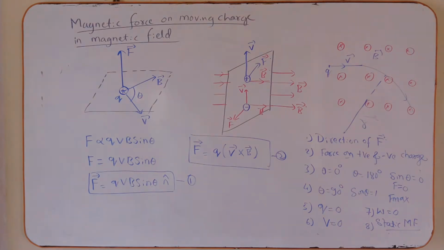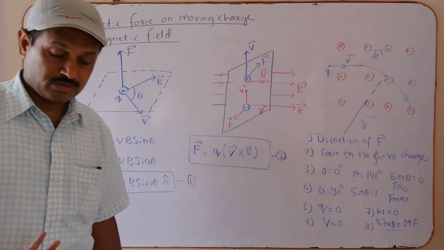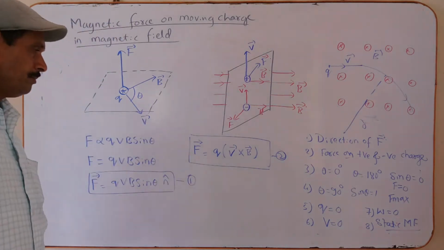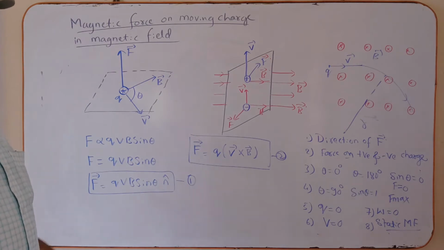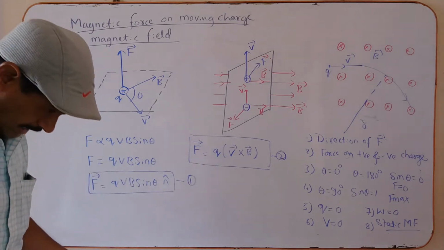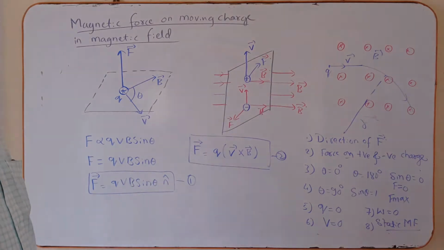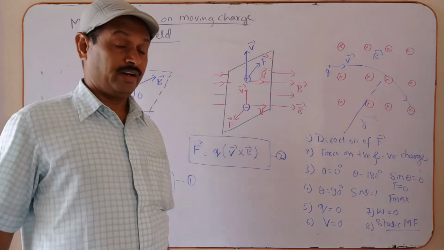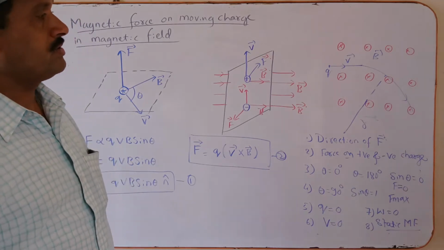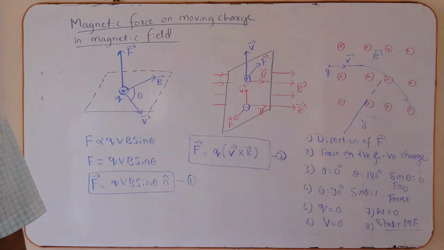In the previous video clip, we already explained static charge and moving charge. Static charge is associated with only an electric field, but not a magnetic field. But a moving charge is associated with both an electric field and a magnetic field. When the charge enters an electric field, it experiences the electric force. If the charge moves in a magnetic field, it experiences the magnetic force.